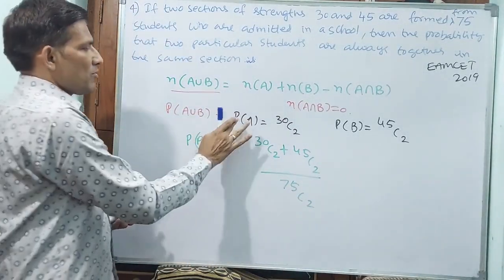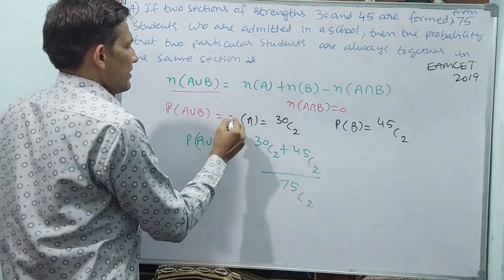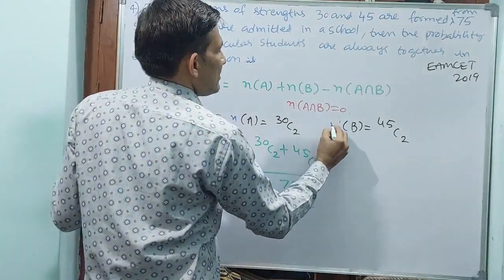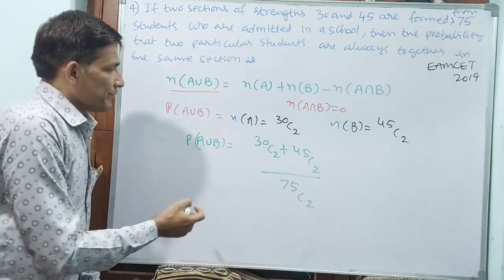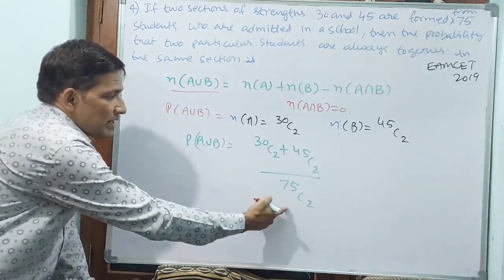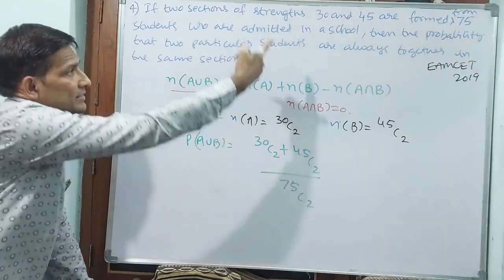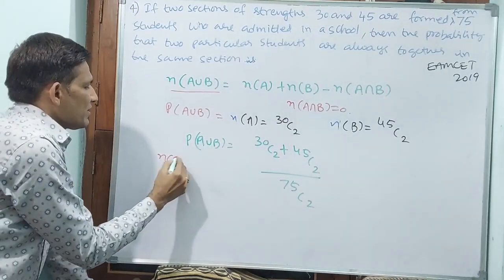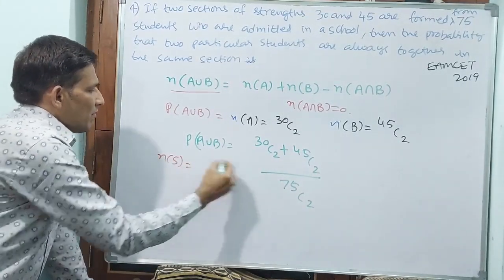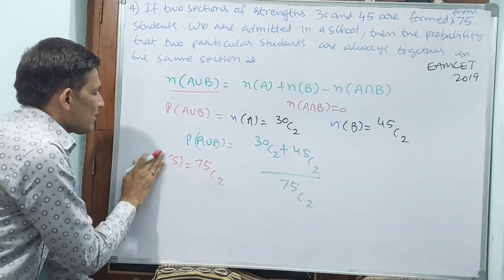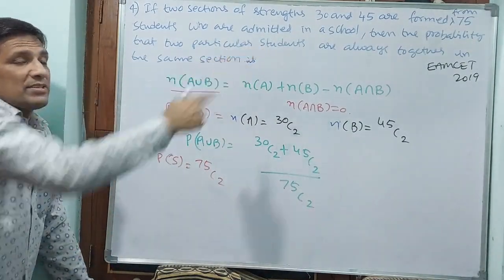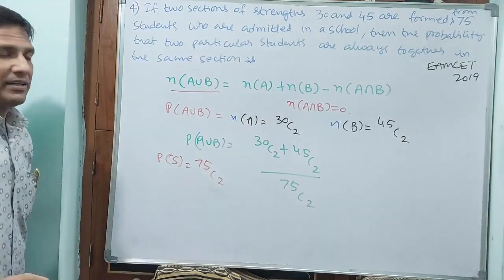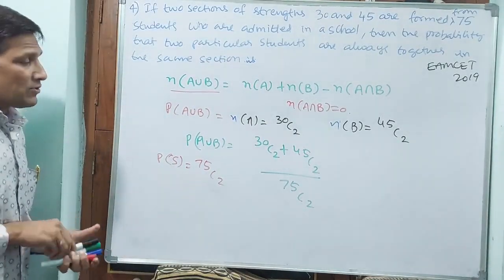See, this is not a probability, this is number NA, NB. Probability of A union B means again you have to take this one. Why? Because the sample space is this. N of S will be 75 C2. Why? Because total sample is 75. From 75 only they are taking, na? Like that you have to take that.